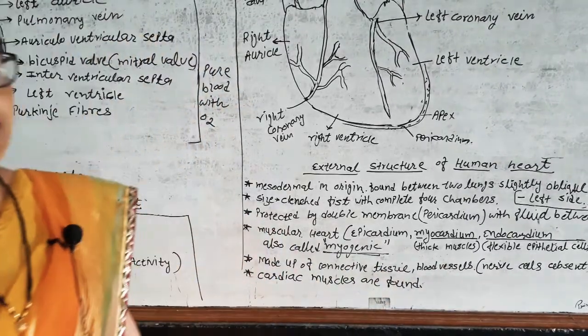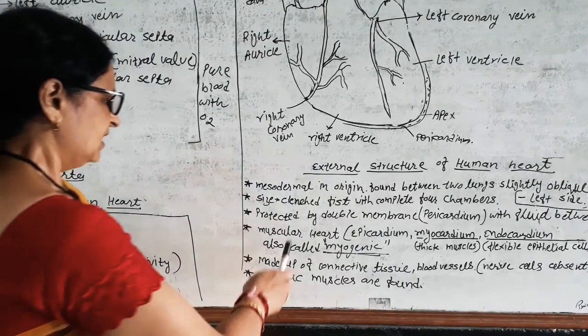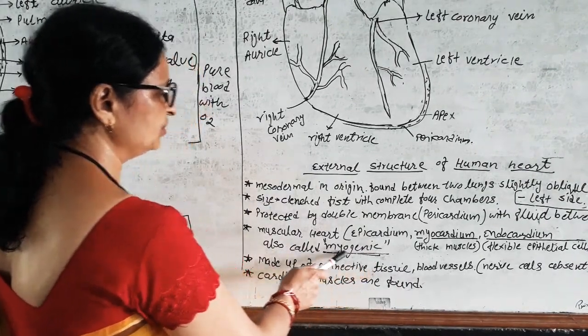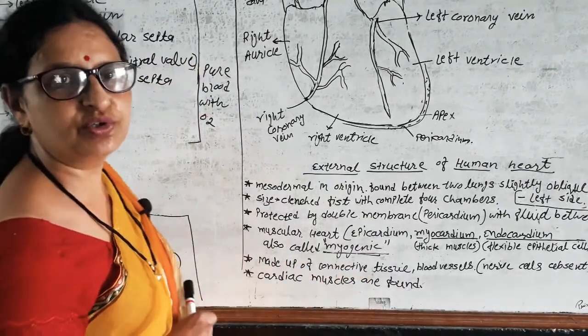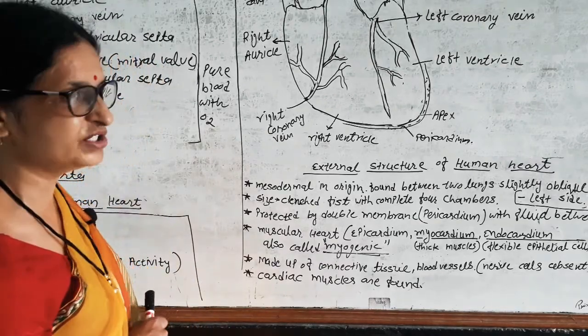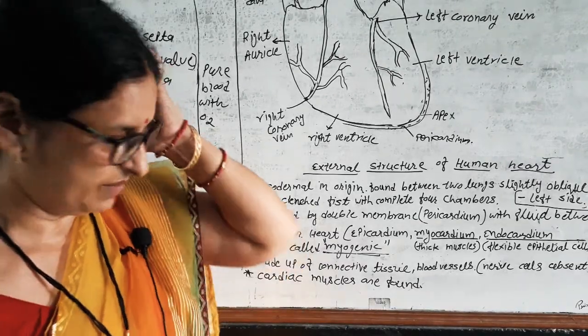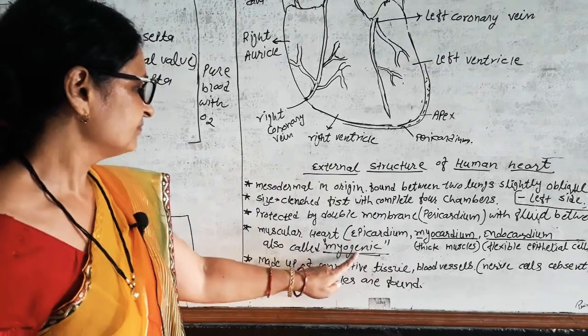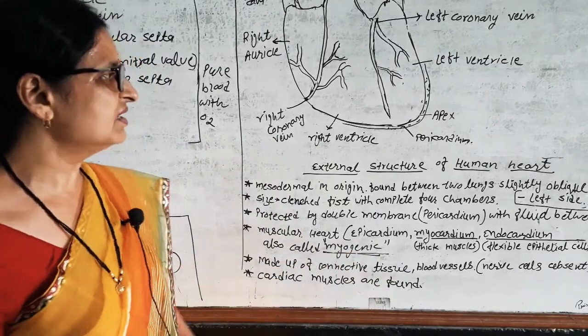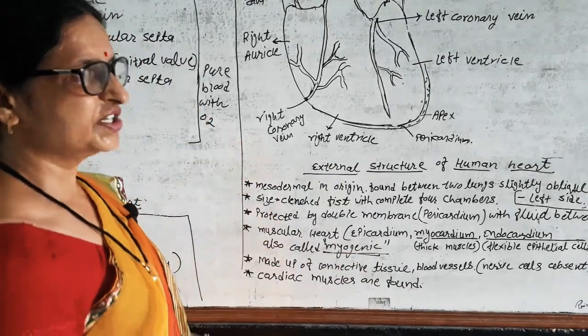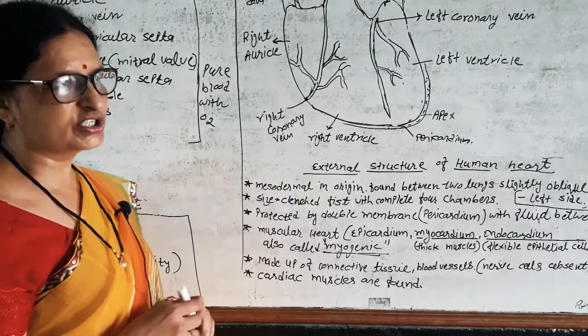Nerve cells are absent in the heart. Our heart is called myogenic. This one is also a neat question. Why is it called myogenic? Because it is made up of muscles. Cardiac muscles are found. Externally, heart has complete 4 chambers.